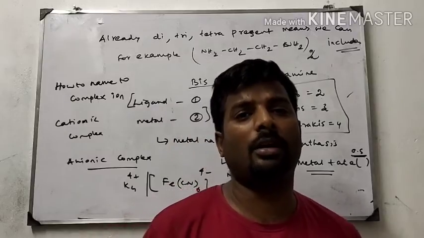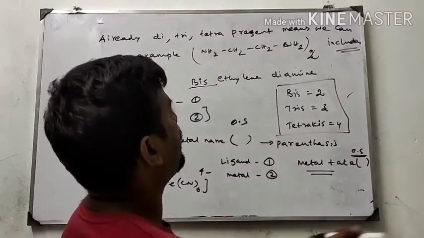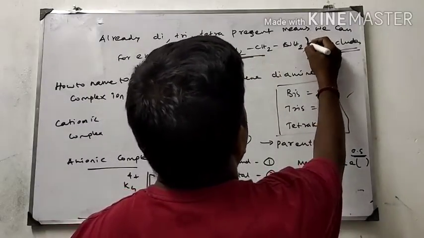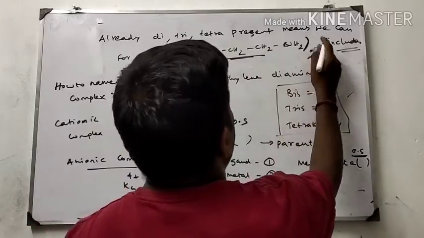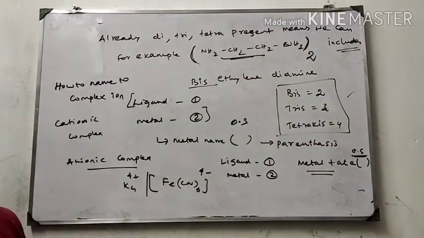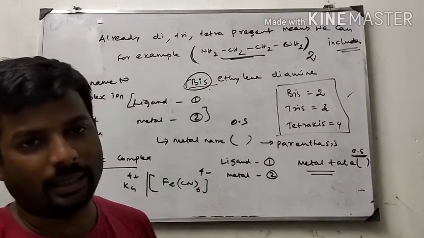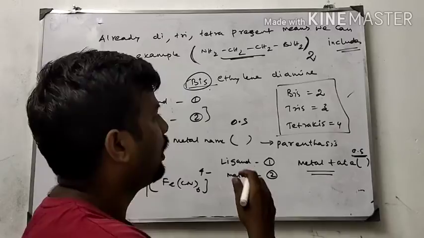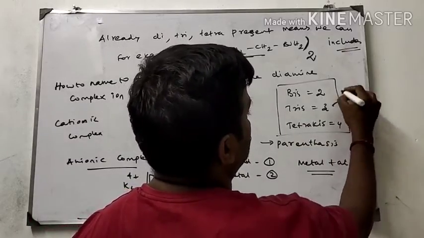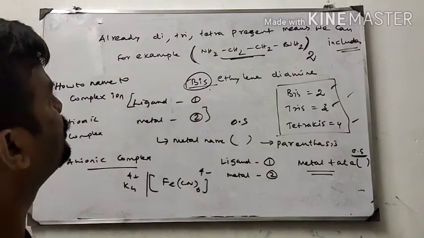For example, diamine, ethylenediamine, already has di in the compound. If ethylenediamine is inside the bracket two times, we say bis. Three times means tris, four times means tetrakis. These are the three important rules.